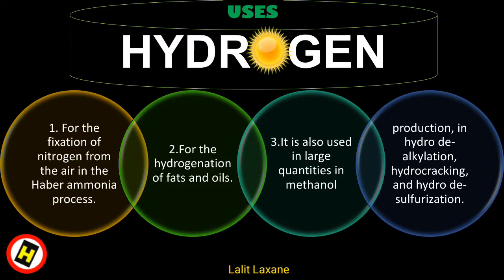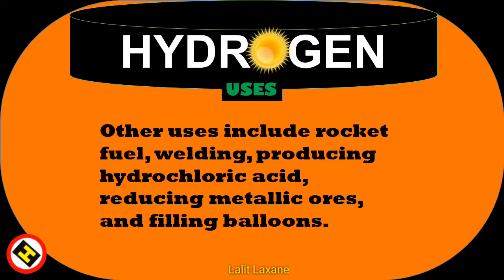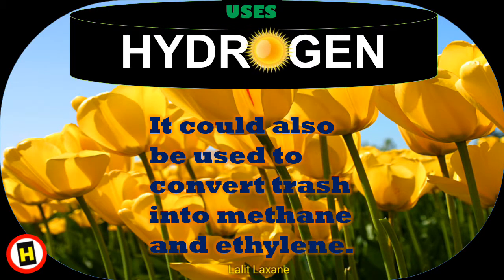Uses of hydrogen. Hydrogen is used for the fixation of nitrogen from the air in the Haber ammonia process. It is used for the hydrogenation of fats and oils. It is also used in large quantities in methanol production, in hydrodealkylation, hydrocracking, and hydrodesulfurization. Other uses include rocket fuel, welding, producing hydrochloric acid, reducing metallic ores, and filling balloons. It could also be used to convert trash into methane and ethylene.